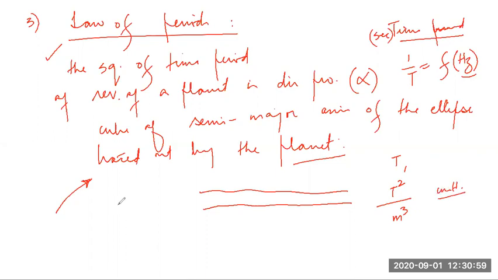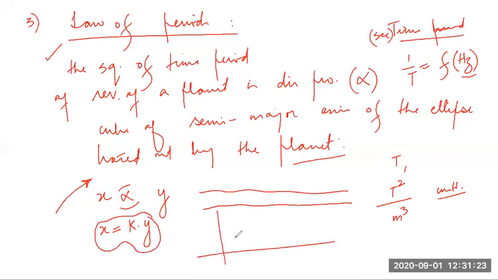How come? So it's like you say, let's say x is proportional to y. If you want to get rid of this proportionality sign, you want to introduce equal to, you must introduce a constant k. Why do you have to introduce a constant? Oh, this knowledge comes from mathematics. Whenever we say x is proportional to y, it means it is linear dependency. So on the graph, it would be a straight line. So here is y, here is x.